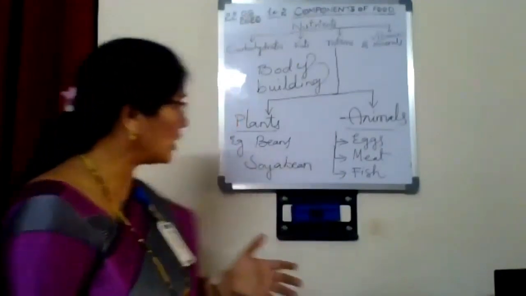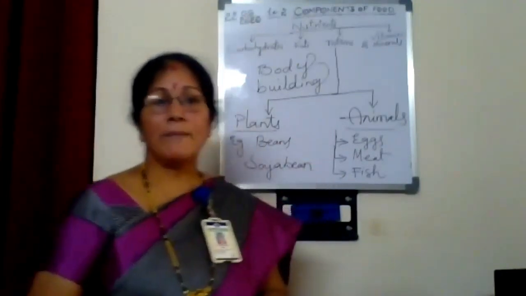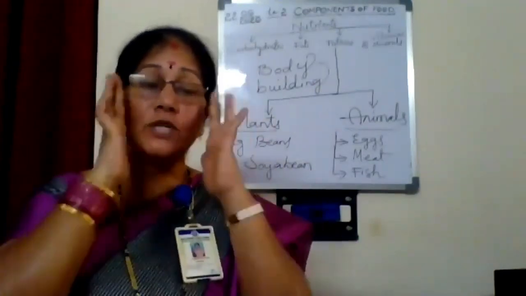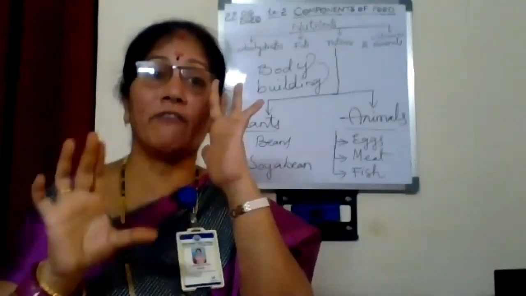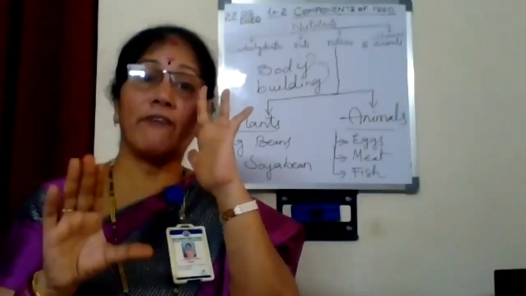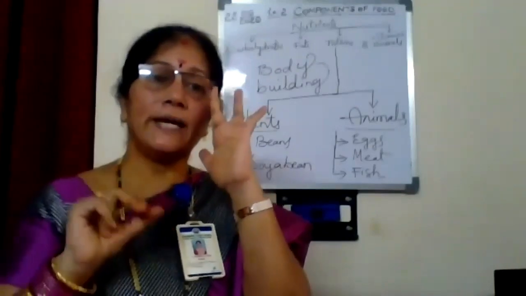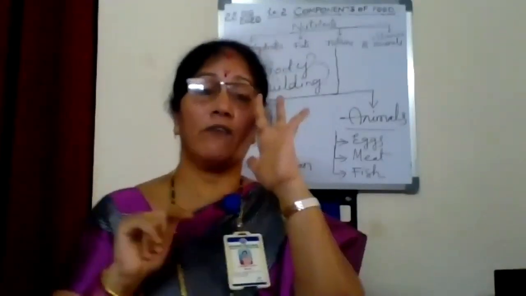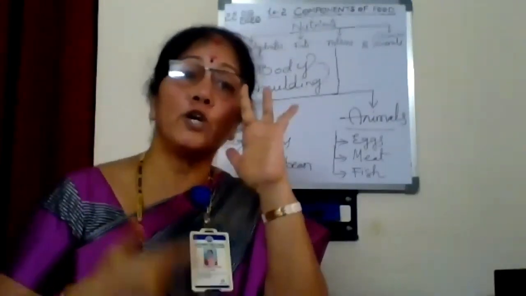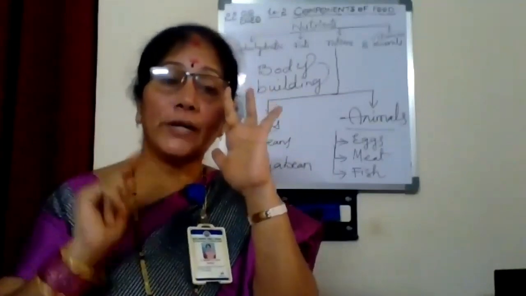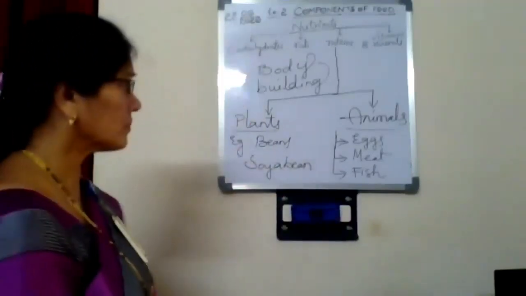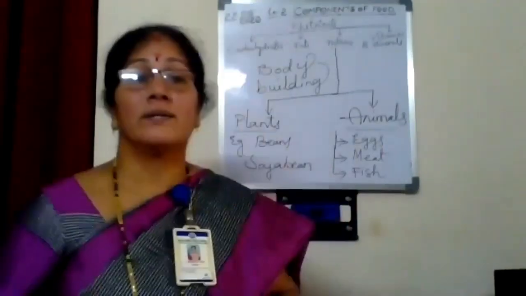Okay. Now, meat. We have to take lean meat. Whole meat we should not take. What is the meaning of lean meat? It means it should not contain fat. Lean meat means you should avoid the fat. Lean meat contains more protein. When you take it along with the fat, you get fat also. That is not good for health, especially not good for the heart. So children, when you take meat, take lean meat.